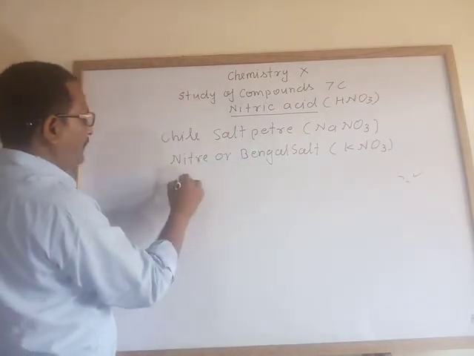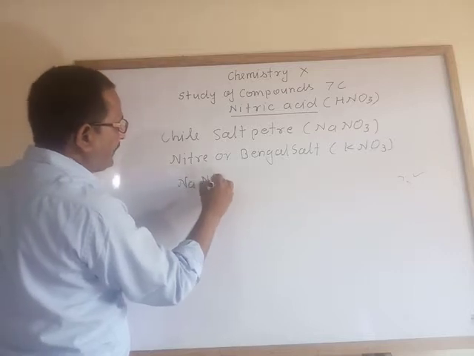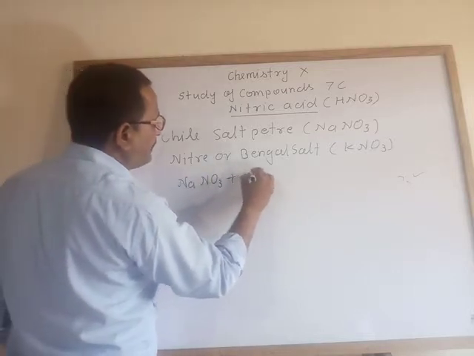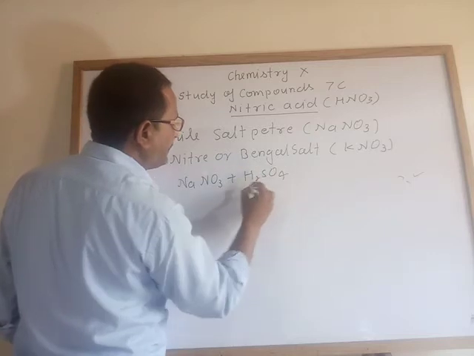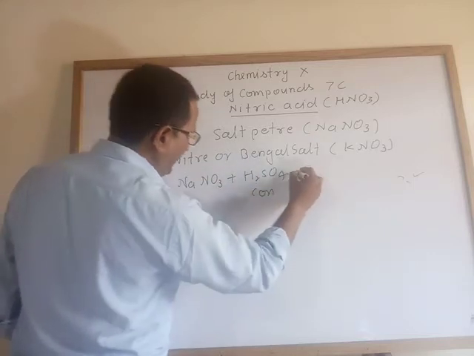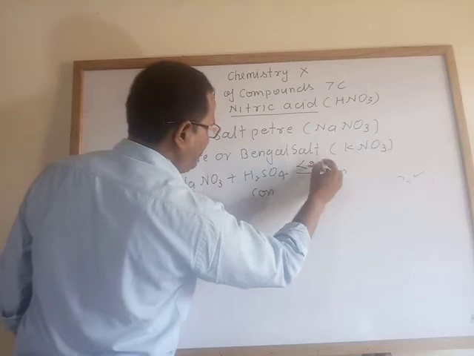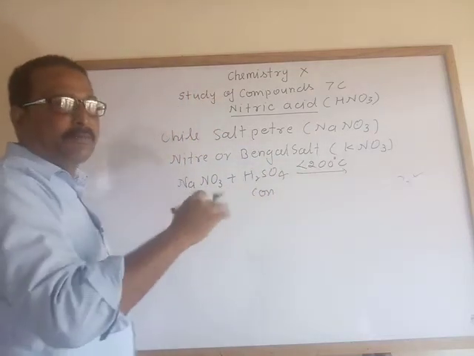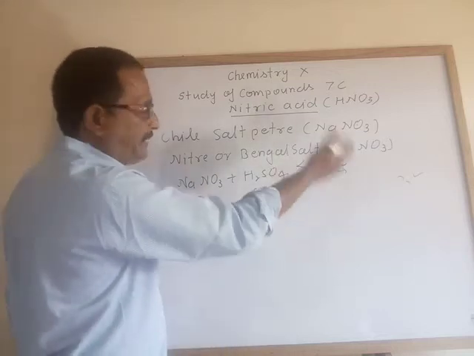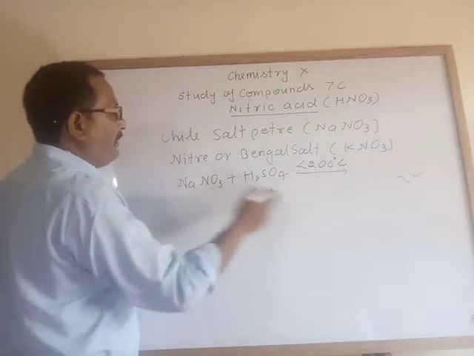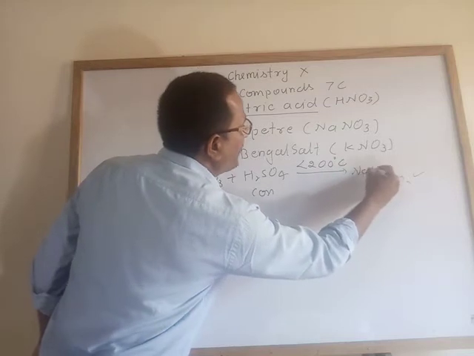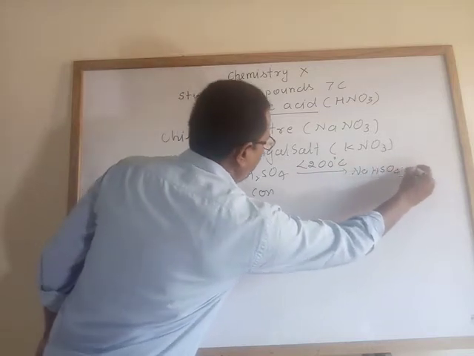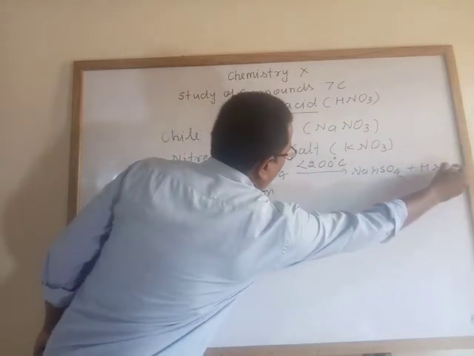When sodium nitrate reacts with concentrated sulfuric acid, the temperature should be lower than 200 degrees Celsius. It should be low. I will explain what happens when the temperature is more than 200 degrees Celsius. It forms sodium hydrogen sulfate and nitric acid.